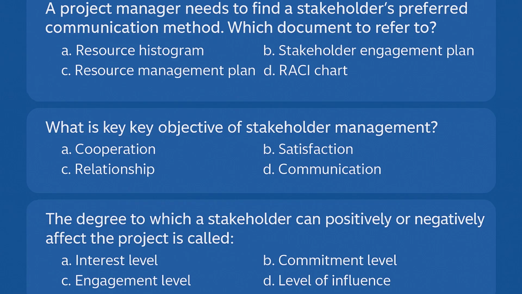Cooperation is a result of good relationships. Satisfaction is an outcome. You earn it through sustained engagement. Communication is a tool or technique used to develop the relationship, not the objective itself. Moving on to the next question.